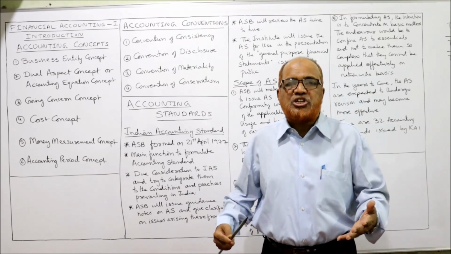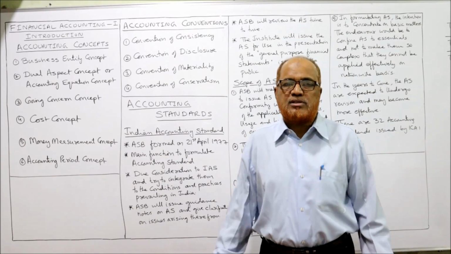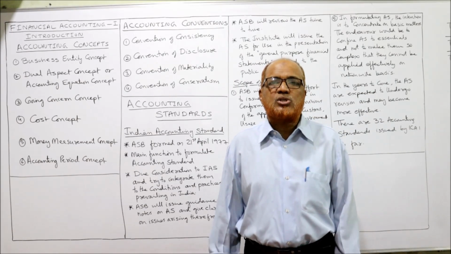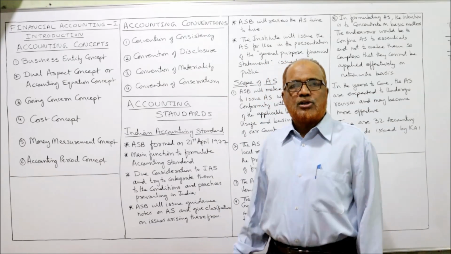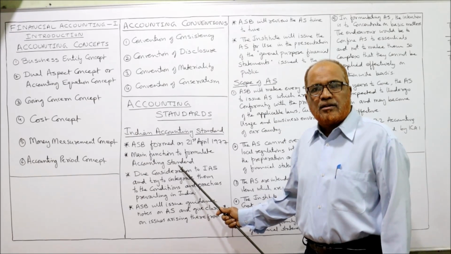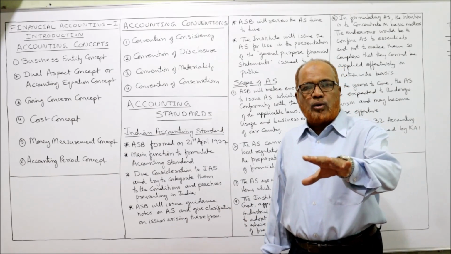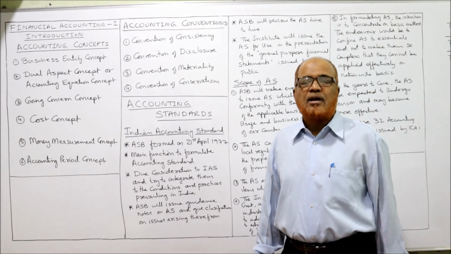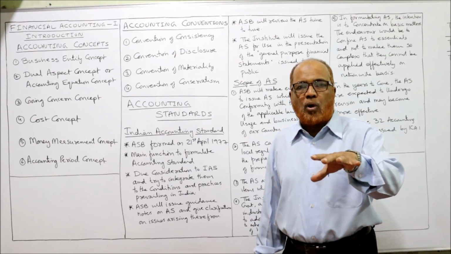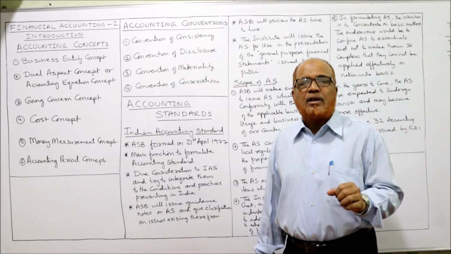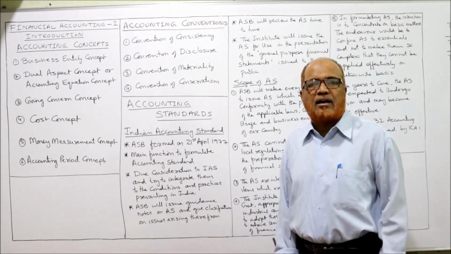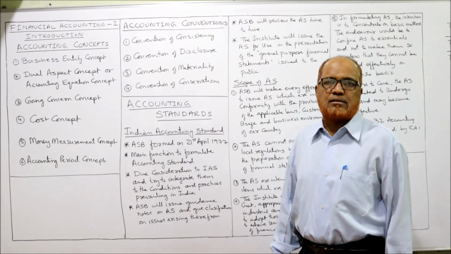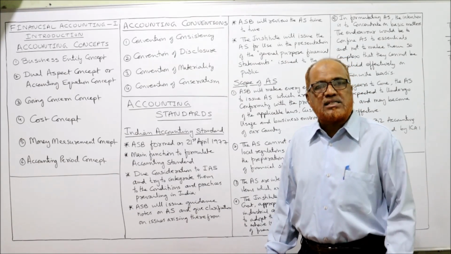The objective is to harmonize the accounting policy. That means the same accounting policy should be adopted by every business organization. So that is the accounting standard. So what are accounting standards? Accounting standards are the statements on accounting aspects given by accounting bodies in every country. The main purpose of accounting standards is to harmonize the different accounting policies on different accounting aspects.